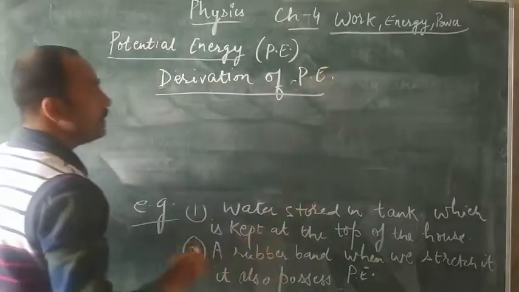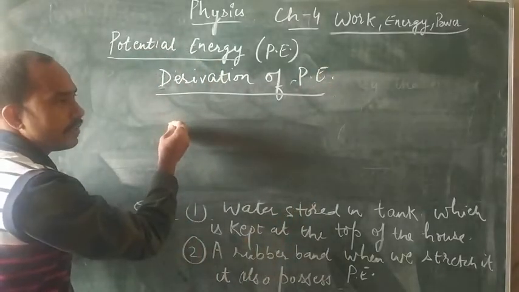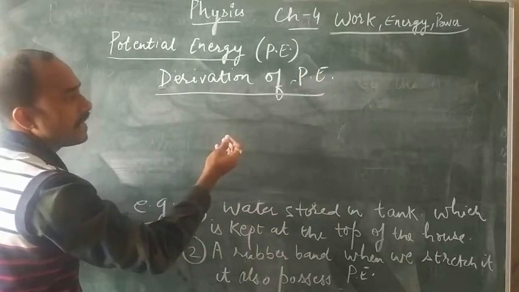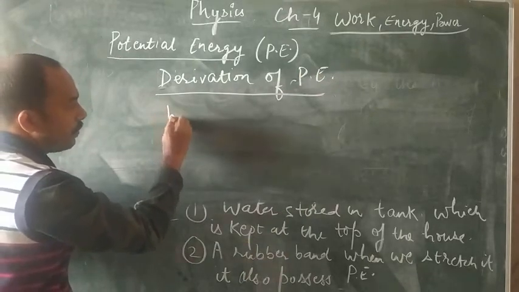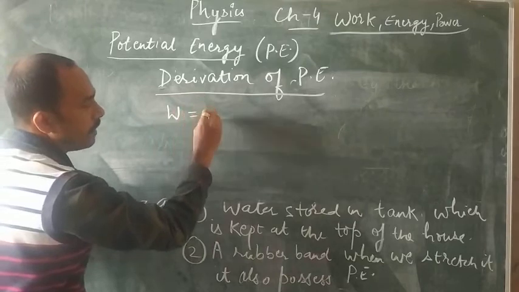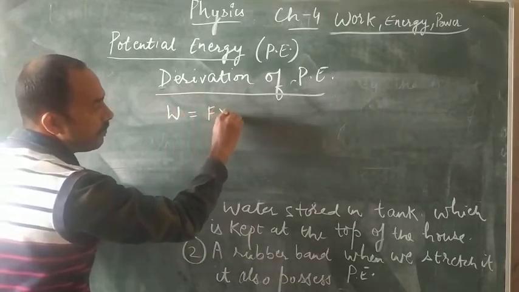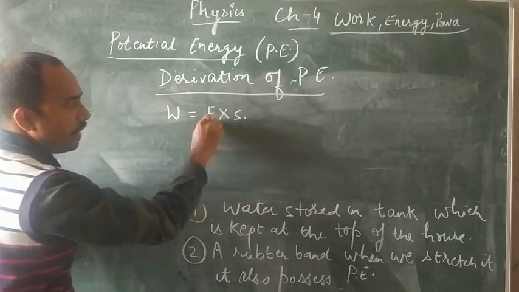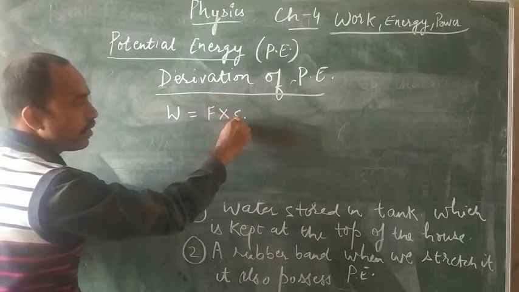It is quite simple. We all know that potential energy is equal to mgh, but how can we derive that? We know that the formula for work done is F into S, where F is force and S is displacement or distance.